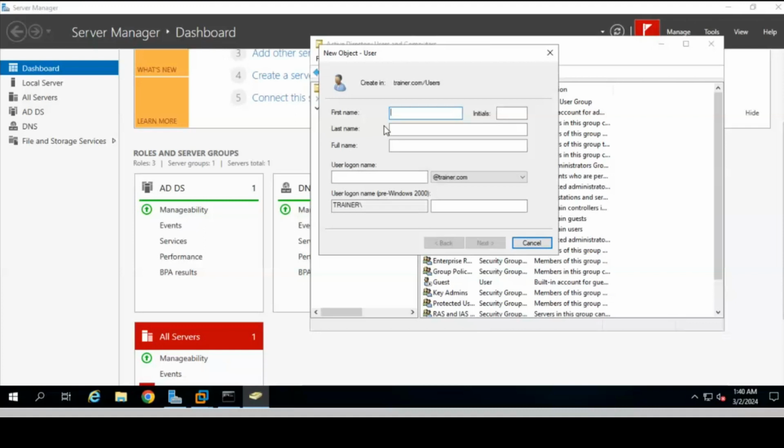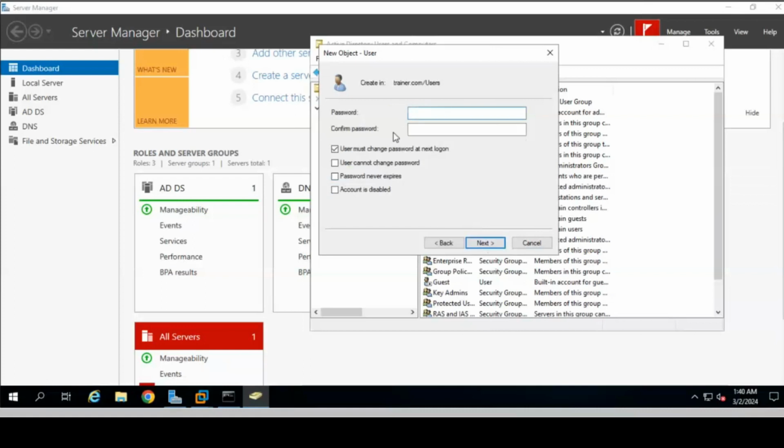I'm just creating, suppose, a new user. You can give any name, that is new user, and in the user login name just type the name new user, because whichever name you type in the user login name, you have to fill in that same name at the time of login. So the user login name is the same, new user. Do Next. Now the password. You can set any password, but I will set cloud@123$ so that I will not be confused about the password.